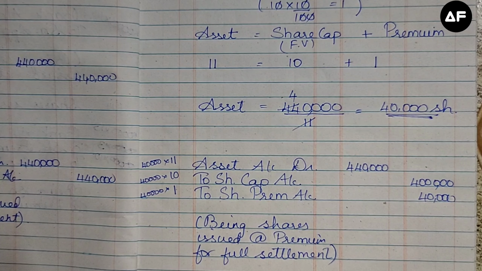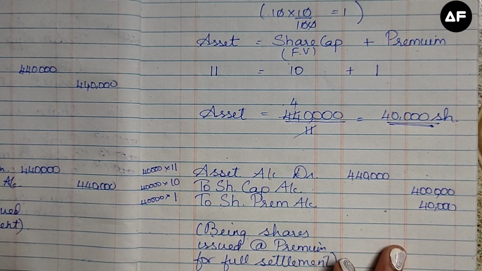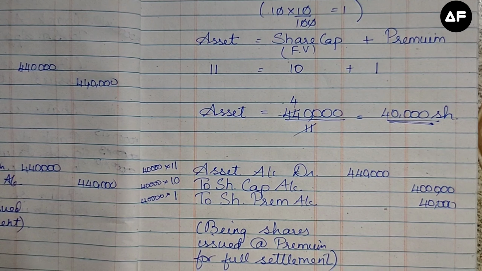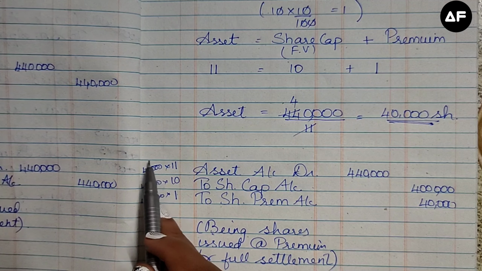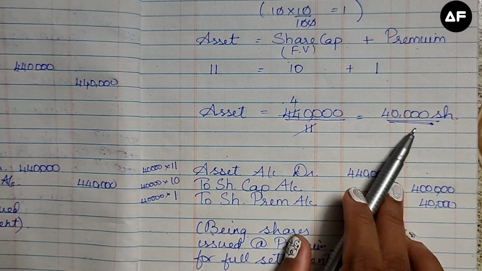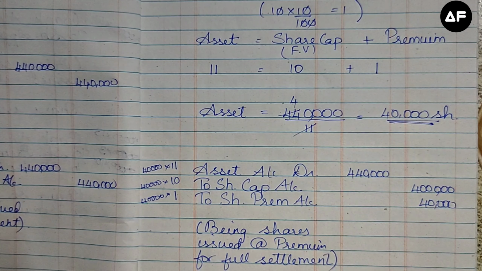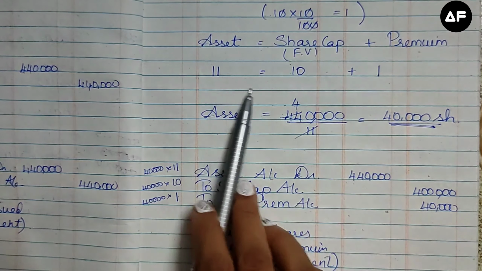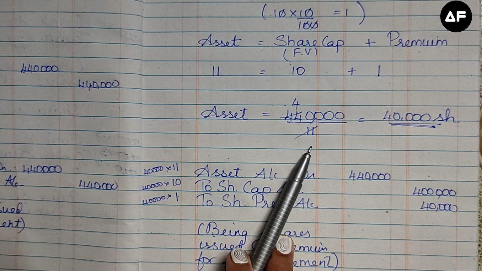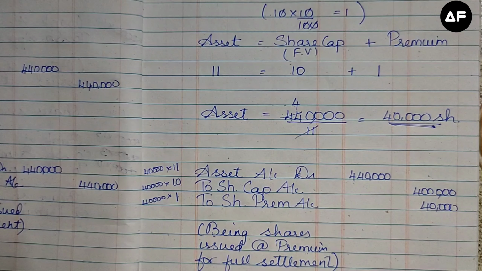You cannot do this sum unless you do the working note in the rough column, because this 40,000 is not given in the problem. You must determine, or find out, the 40,000 shares. You cannot simply do it. You have to determine this particular equation and then equate it to the value per share of the asset, and then you can do the sum easily.